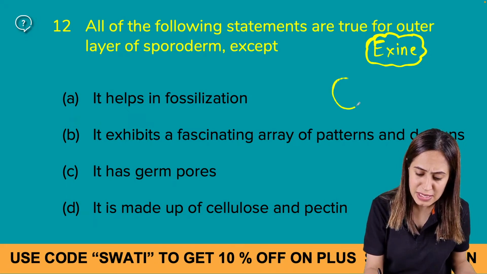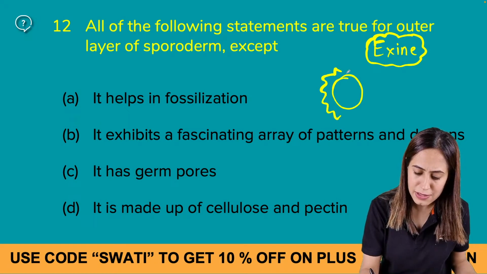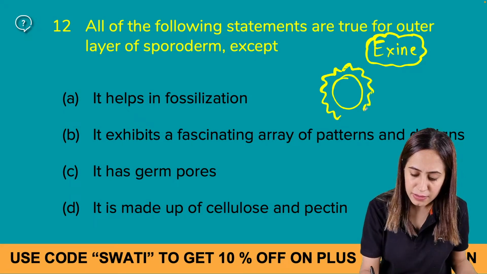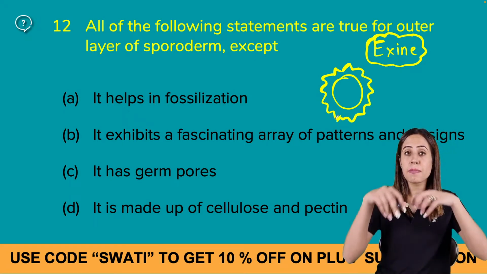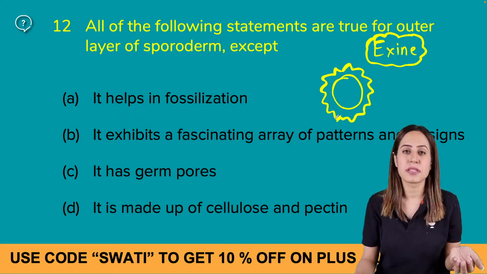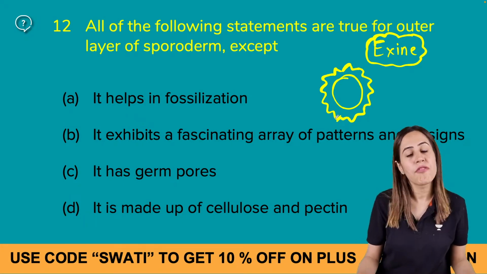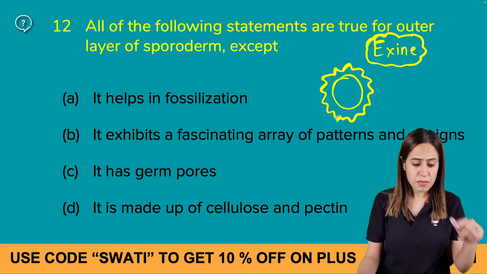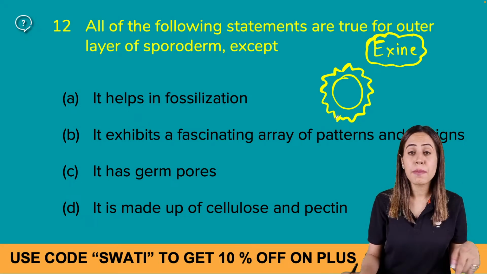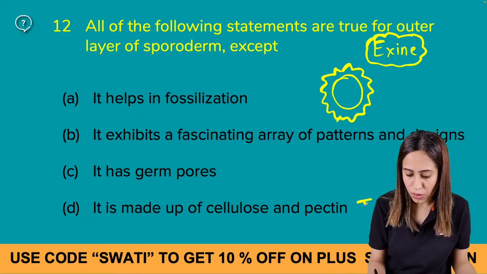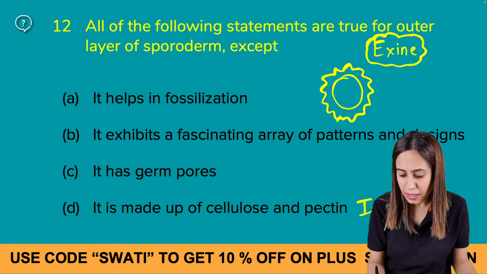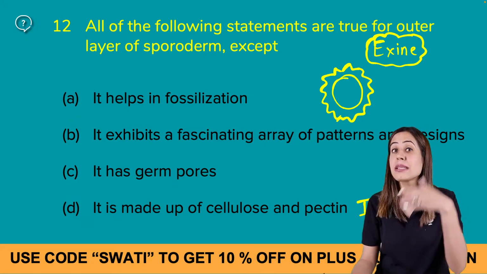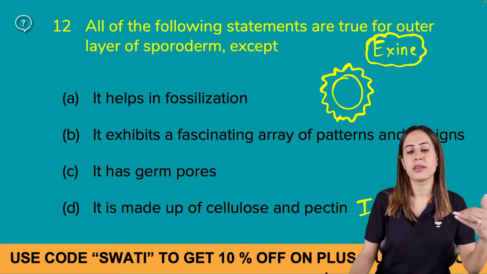Yes, this is intine and this is exine. So in most of the plants you see it like this, spiny. This exine is spiny. It can be rounded. It can exhibit a lot of variety of patterns and designs. Is it made up of cellulose and pectin? No, intine is made up of, intine is pectocellulosic, right?